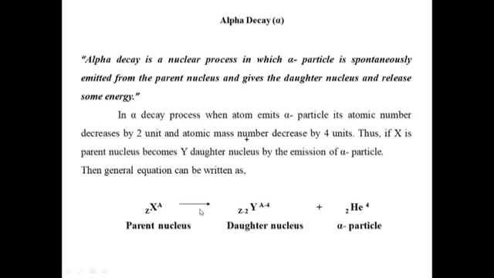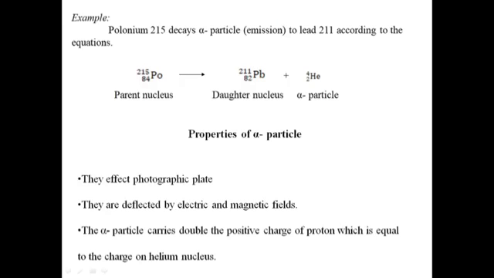ZXA gives rise to the daughter nucleus Z minus 2 Y A minus 4 plus an alpha particle, 2He4. For example, polonium 215 decays by alpha particle emission and is converted into lead 211. According to this equation, 84Po215, when it emits the alpha particle, is converted into the daughter nucleus, that is lead 82Pb211, plus an alpha particle 2He4.